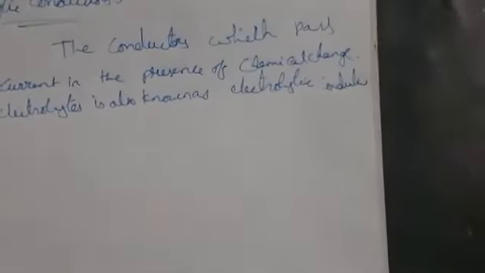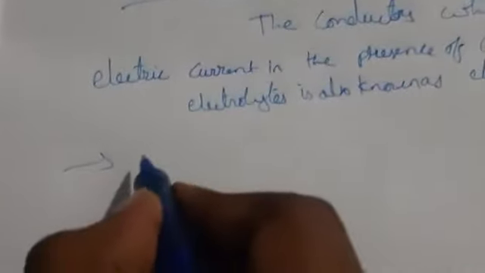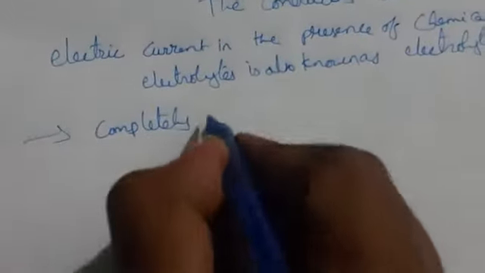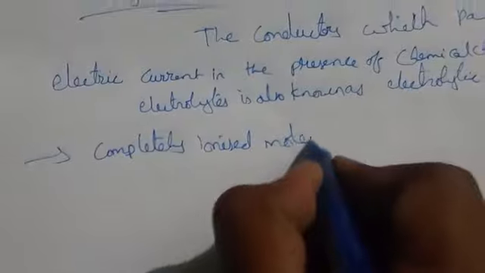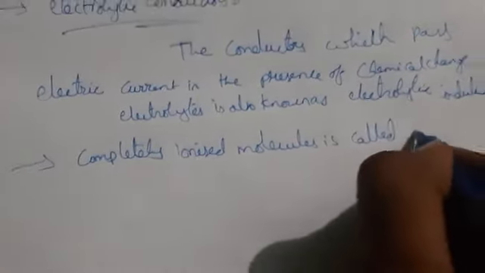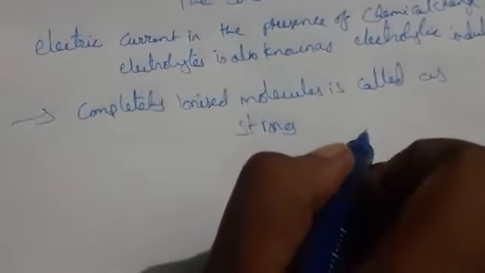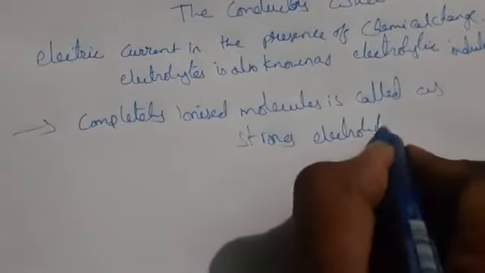Strong electrolytes are 100% completely ionized. Completely ionized molecules we call strong electrolytes. We can take acids, bases and salts; all of these come under strong electrolytes.